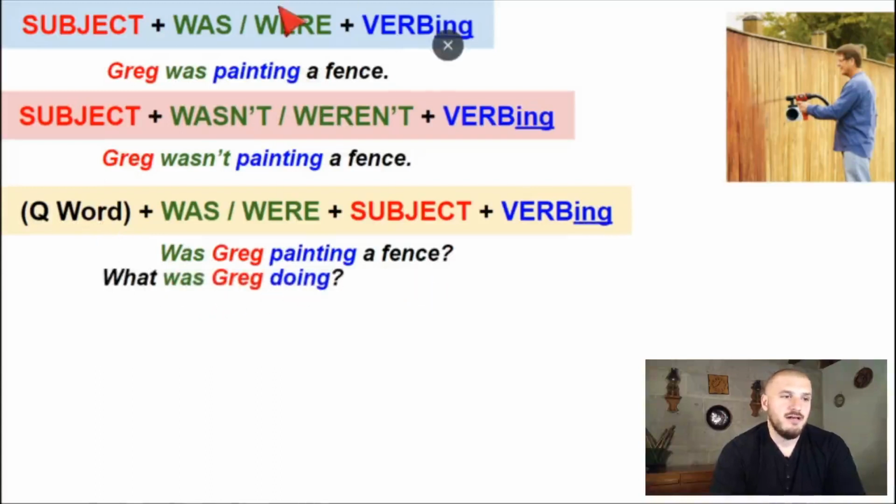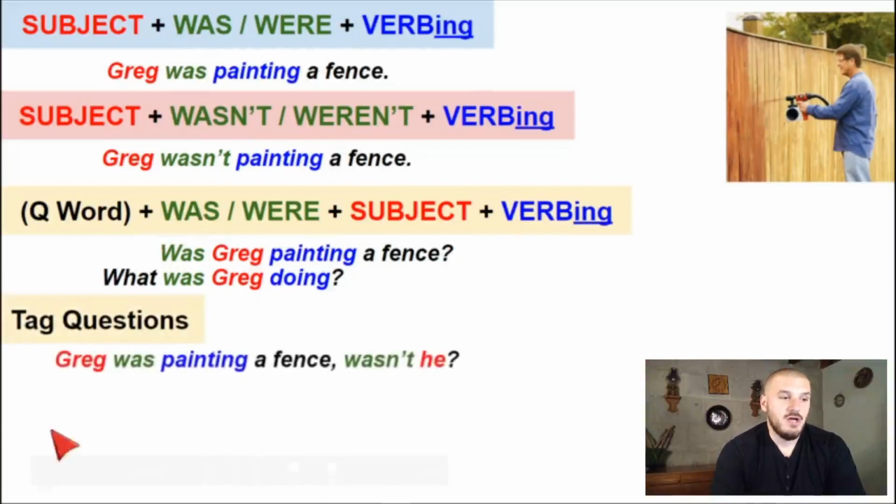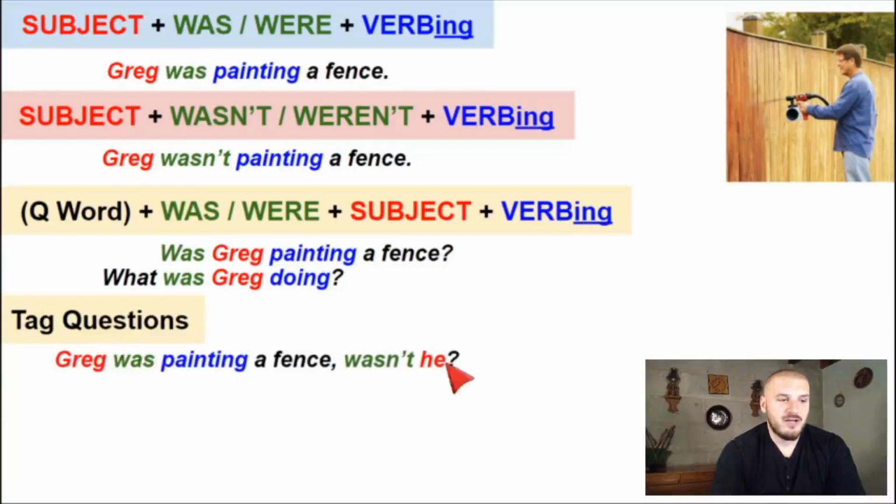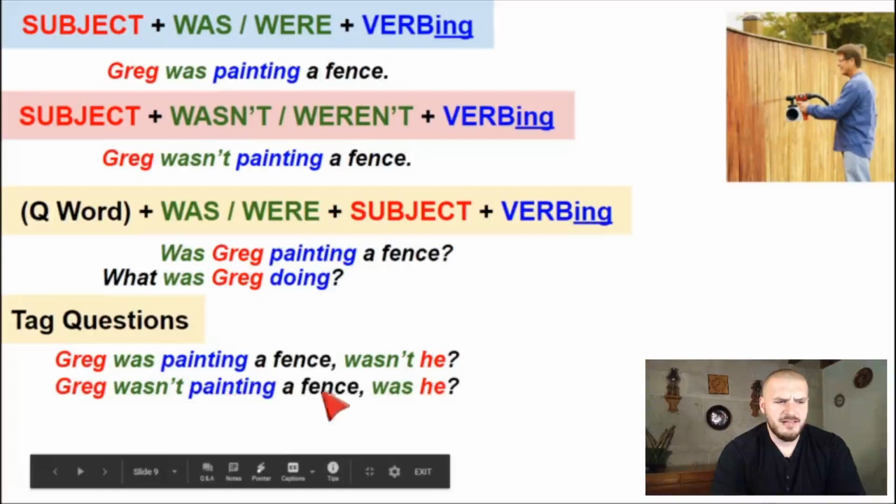All right, so there you have affirmative, you have negative, you have questions. Don't forget, we studied in the first class of this level tag questions. You can say, Greg was painting a fence, wasn't he? Remember, you can use the auxiliary verb. If it's affirmative, then the tag question is negative, right? Greg wasn't painting a fence, was he? Same question, different organization. Negative here, so affirmative in the tag question.